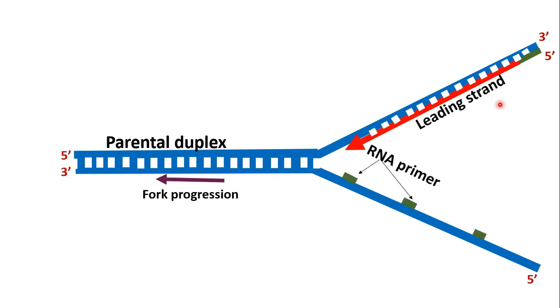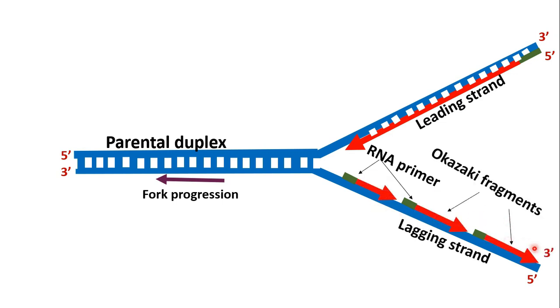While in the lagging strand, numerous RNA primers are required. It is away from the replication fork in a discontinuous manner. It forms small fragments of Okazaki, that is the small DNA fragments.